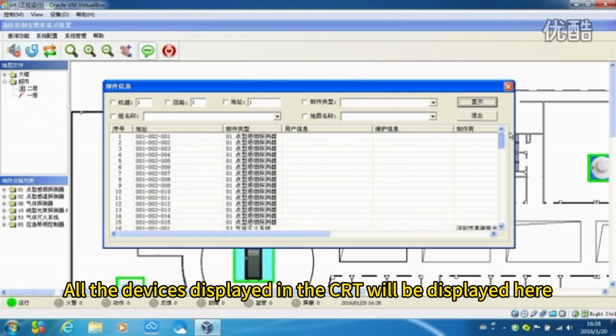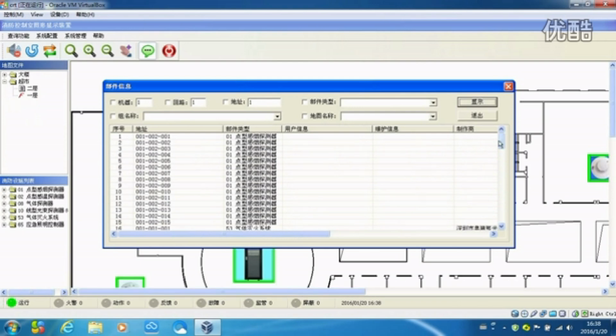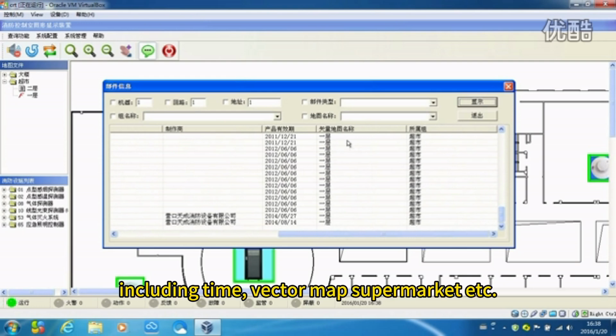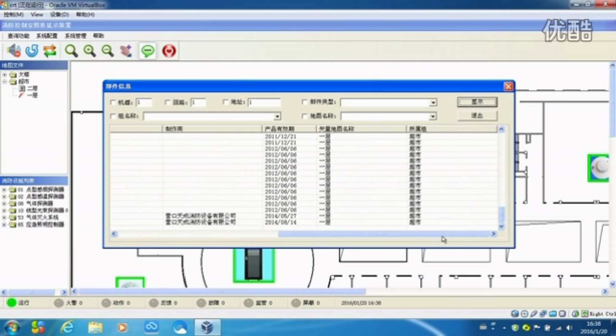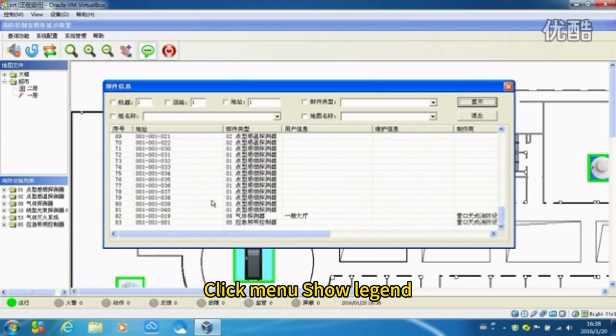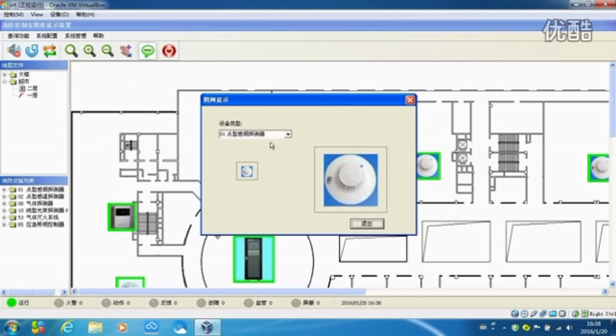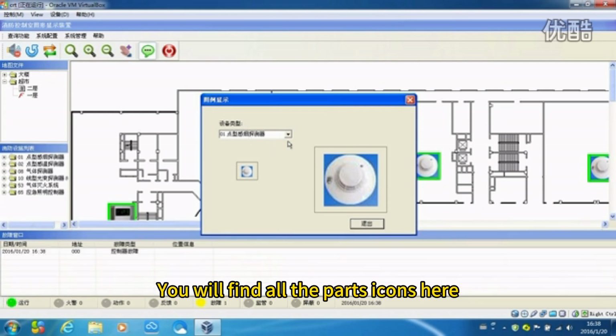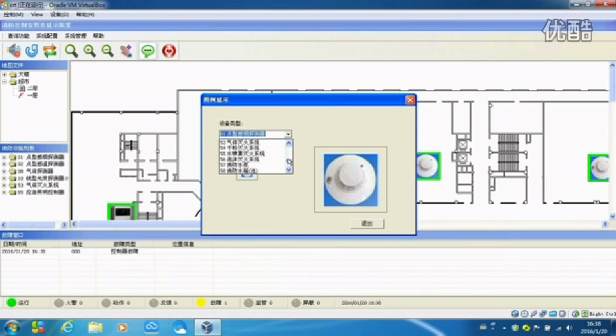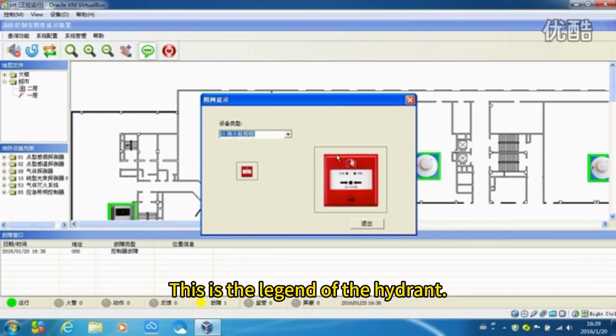All the devices displayed in the CRT will be displayed here, including time, vector map, supermarket, etc. Click menu Show Legend. You will find all the part icons here. This is the legend of the hydrant.